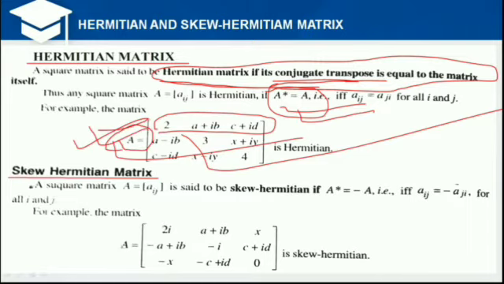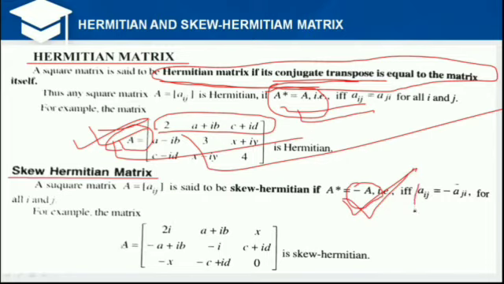Now for the case of skew Hermitian matrices, it is the same idea, but a negative sign is taken out of the matrix A. That means a negative sign is multiplied with the matrix A. If you find the conjugate transpose of the matrix and we get the negative of the matrix A, then it becomes a skew Hermitian matrix.